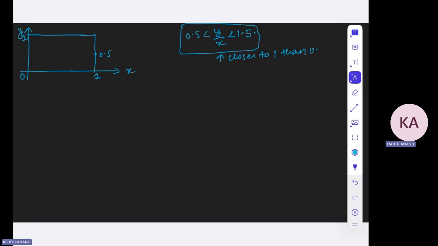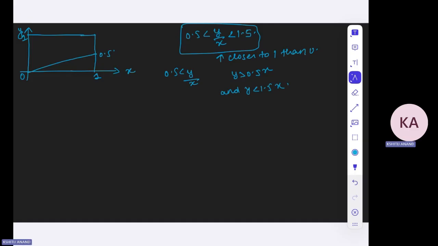So what is this triangle? y is less than 1.5x. This triangle is y is greater than 0.5x, right? So this area lies between y greater than 0.5x and y less than 1.5x, right?